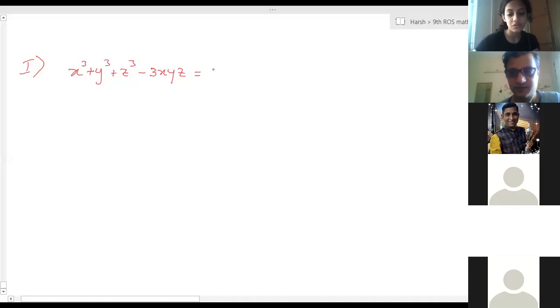It is equal to x plus y plus z into x square plus y square plus z square minus xy minus yz minus zx.